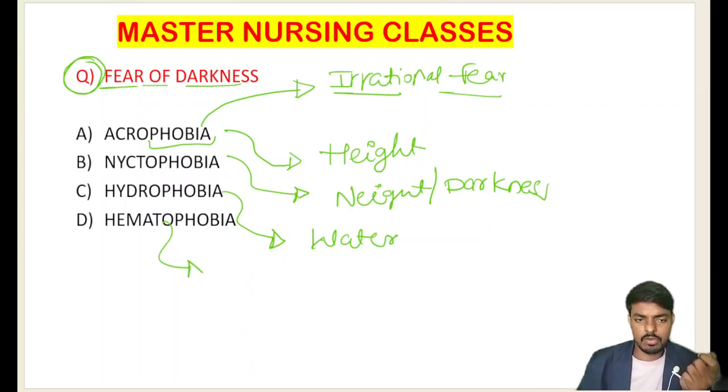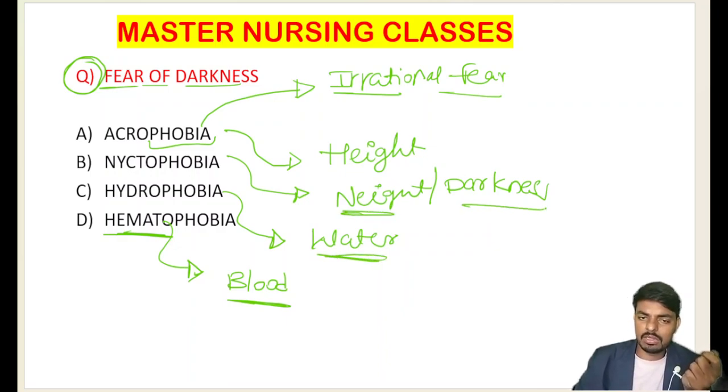And option D is hematophobia. Hemato means hematology, the study of the blood. Hemato means fear for the blood. We call that hematophobia. Fear for the water we call hydrophobia. Fear for the darkness and night we call nyctophobia. And fear for the height we call acrophobia. Very important.